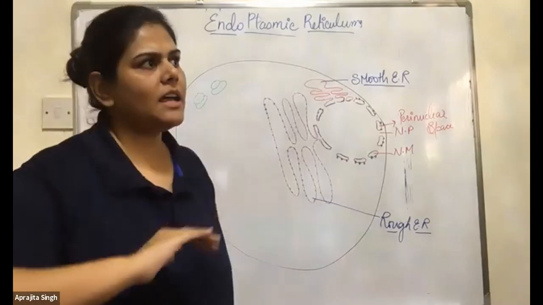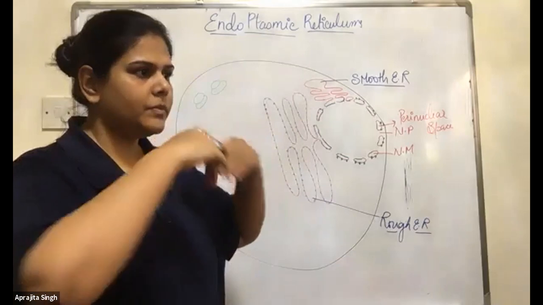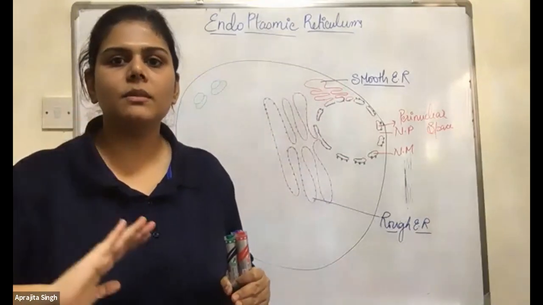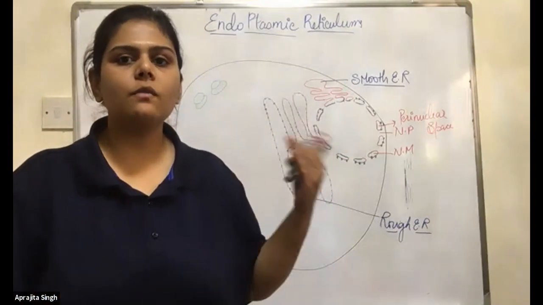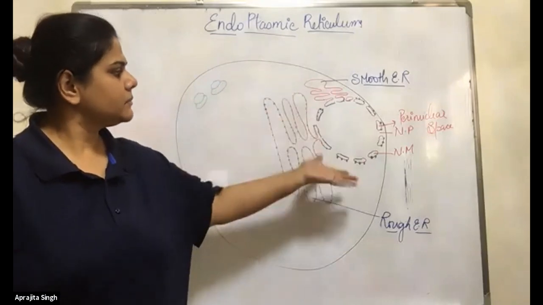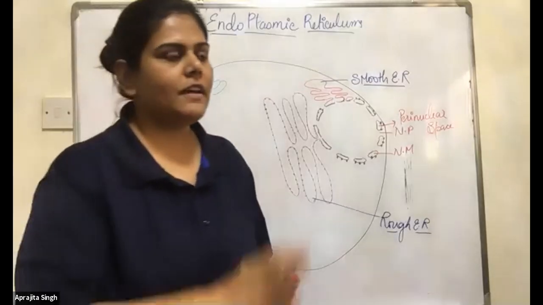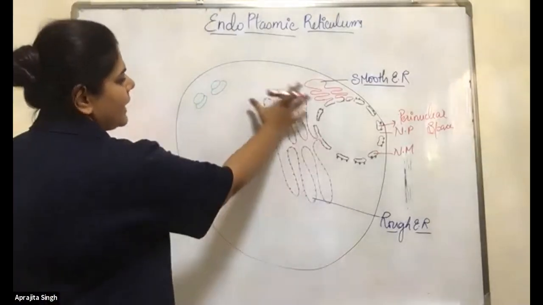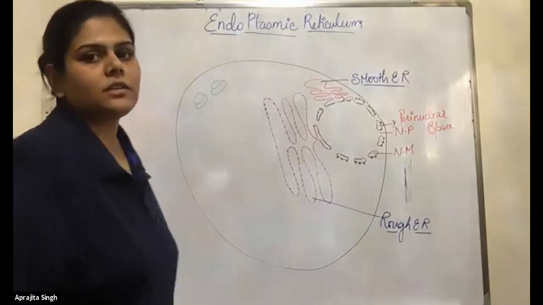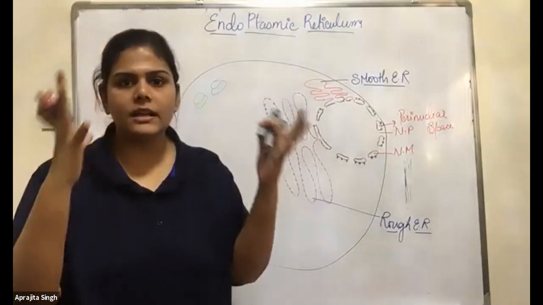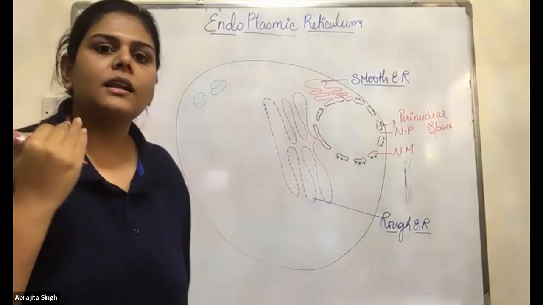Okay, fine. Endoplasmic as in inside plasma. Inside the plasma, we know that it's inside the cell membrane. What is the meaning of reticulum here? Why are we saying it's a reticulum? Network of membrane. Okay, fine. Very easy thing. Can you see it's a little bit of net-like structure? The mesh, the net. Reticulum is the net.